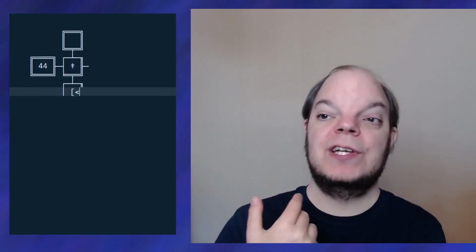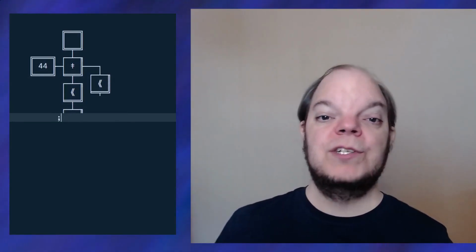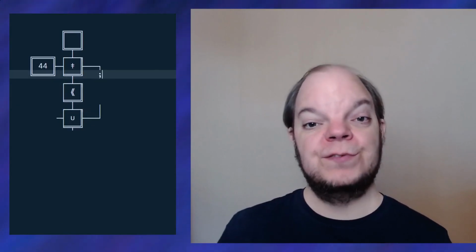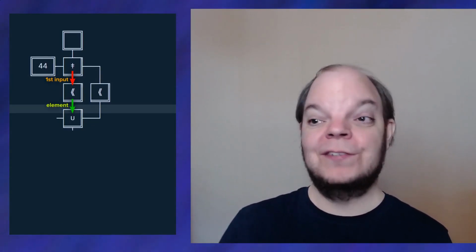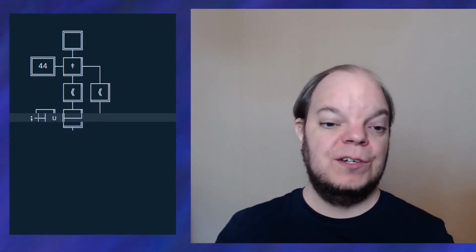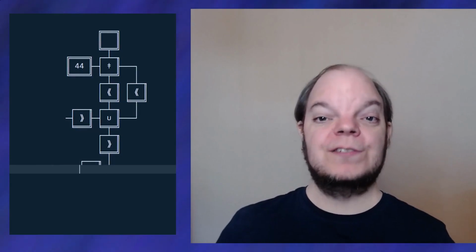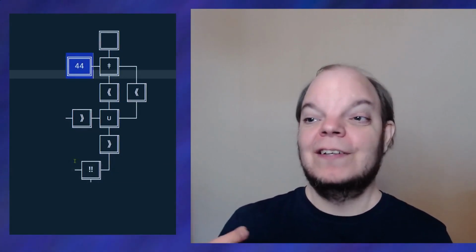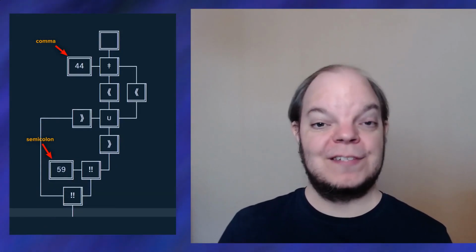After splitting the string, we need to turn each of the substrings into an integer, and then we just feed both of those values into the unshift function. The way I've laid this out, the first integer will be the integer we're adding, and the second will be the list. Now we need to turn both of the integers that we received from the unshift function back into strings. And then I want to concatenate the two, but with something in between. Now, just to differentiate this from the input, I'm going to use the semicolon as the separator.